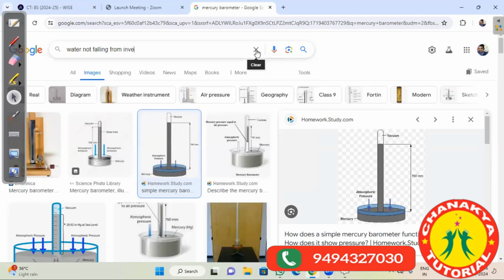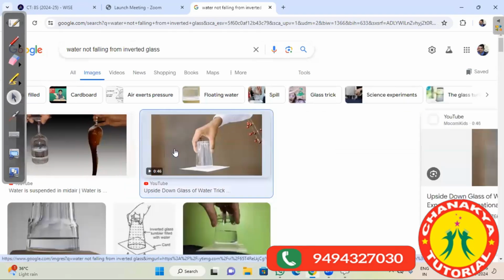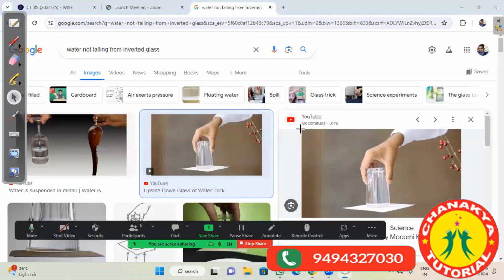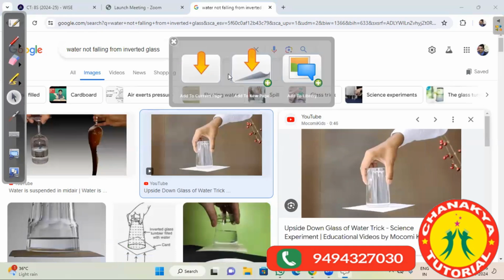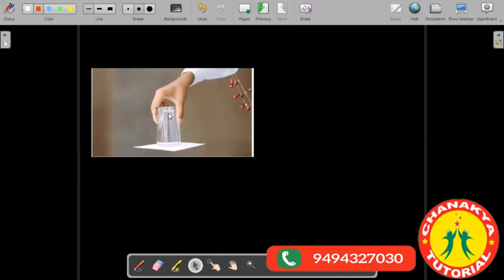So not only a glass, there are different other setups from which the water will not fall. Water not falling from an inverted glass, or you have different other things, which I will tell you, are based on the same thing. Is this the one you are talking of? Yes. You have water in a glass, and if you suddenly swipe the paper away, the water will not fall off. Got it? This was your doubt last year?